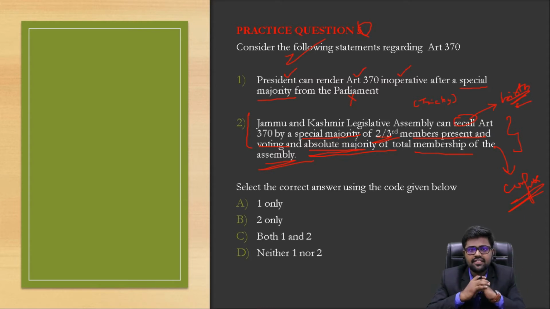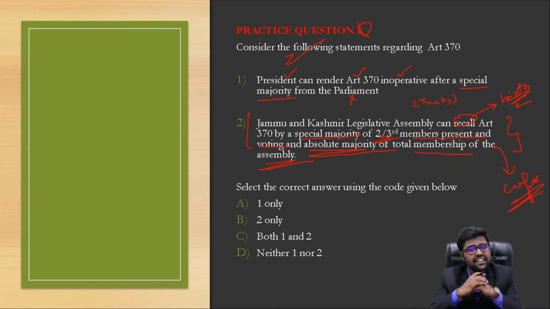The first provision says that Article 370 can be used to devolve or extend all the provisions of the Indian Constitution with respect to Jammu and Kashmir. And the third one is with respect to Article, just a minute. Okay, because of this entire thing, I am just getting confused.